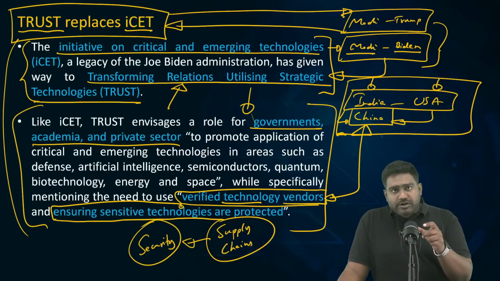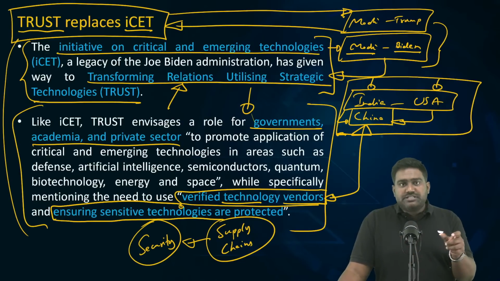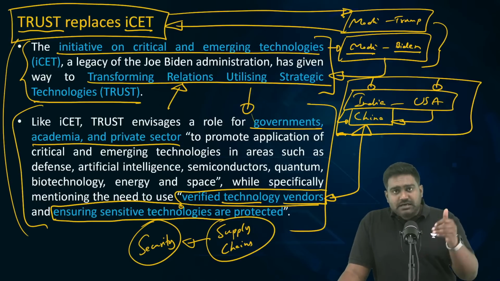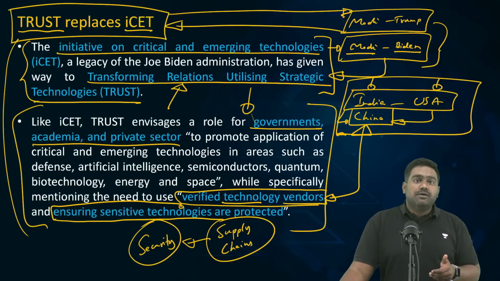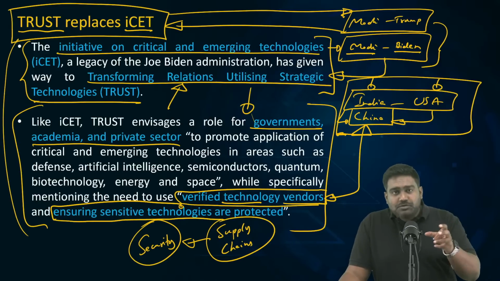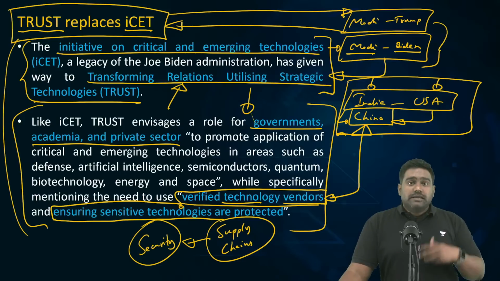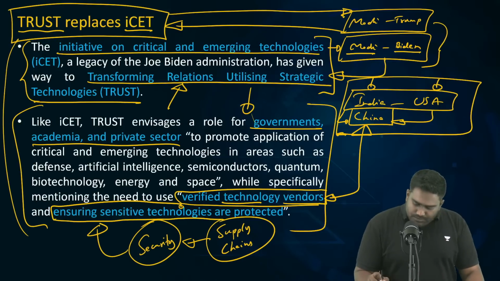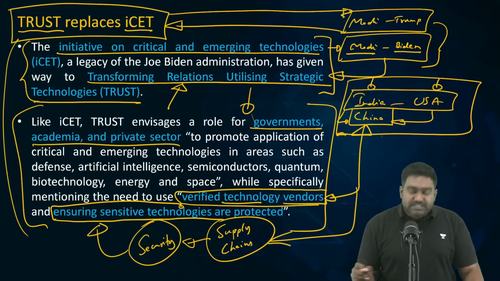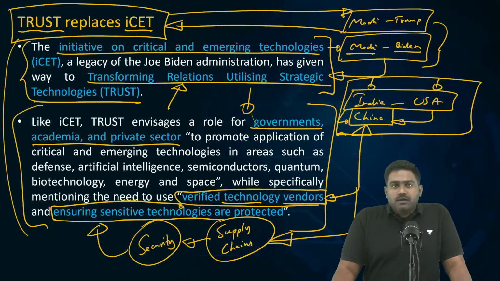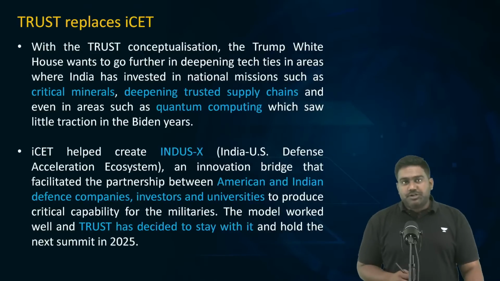So, along with boosting collaboration between our research organizations in the public and private sector, it will also focus on ensuring the security of the material and the components which are being supplied in the supply chain, ensuring we procure only from trusted, verifiable partners, ensuring that Chinese security agencies cannot hack into these key technologies that India and US are developing and deploying. That is the purpose and focus of the Trust Initiative.